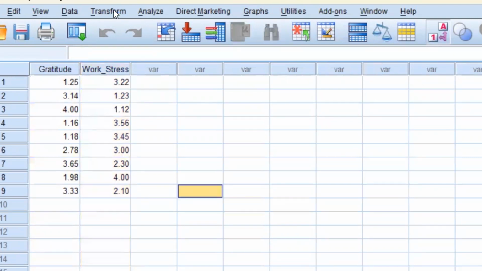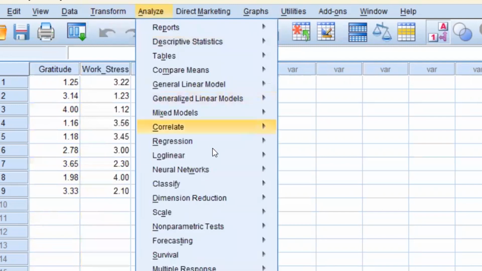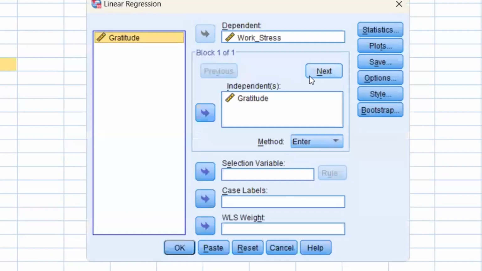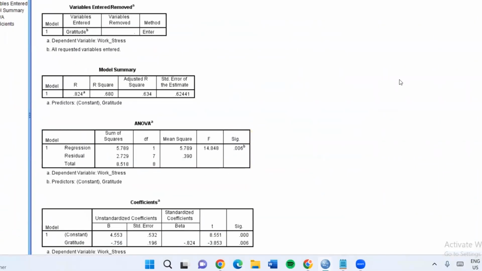So to run regression in SPSS, you would click on Analyze, then click on Regression, then press Linear, where we would analyze the linear relationship between the two variables. The linear regression dialog box would open, where we could see the dependent and independent variable. Gratitude would go to the independent variable, and work stress would go to the dependent variable. Finally, there are 4 tables in our output, which we are about to discuss. Notice how the dependent variable is work stress, which indicates that the data entered is accurate.